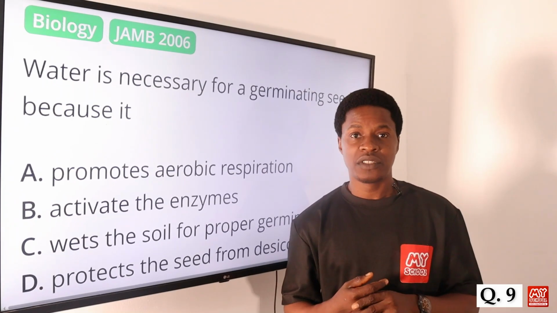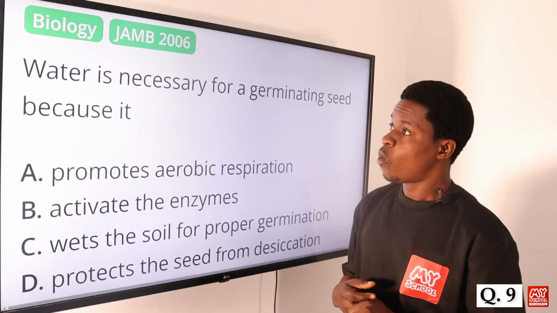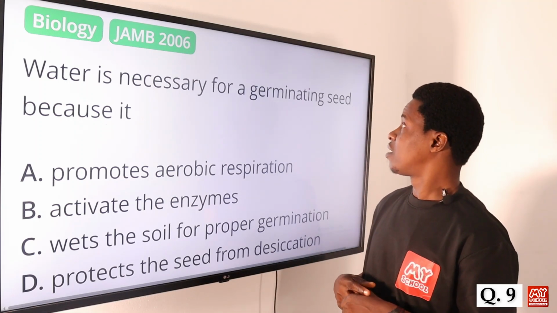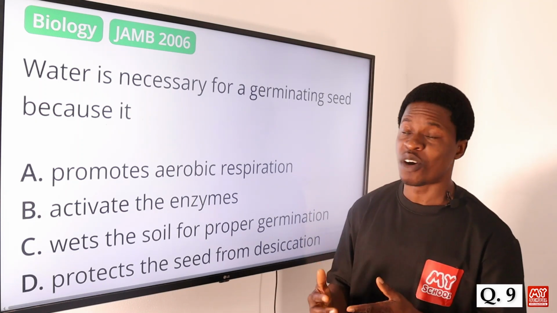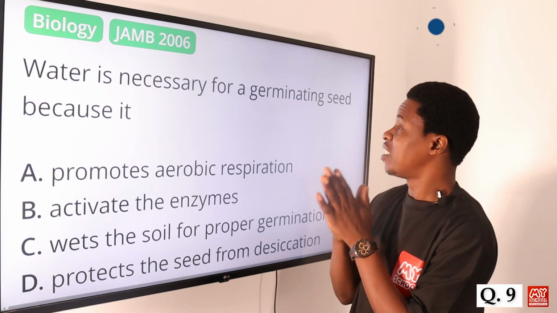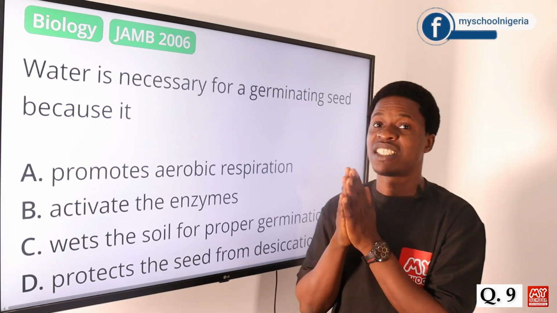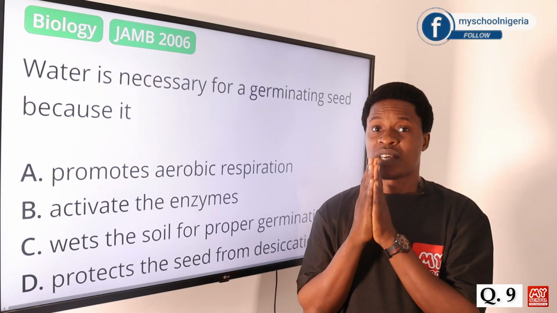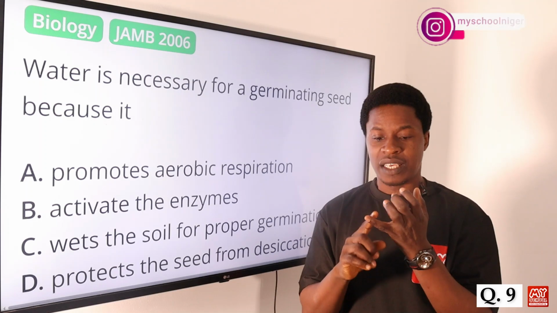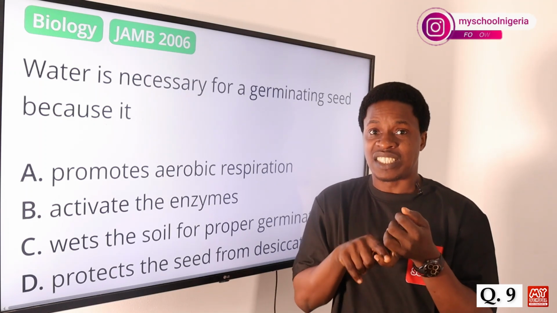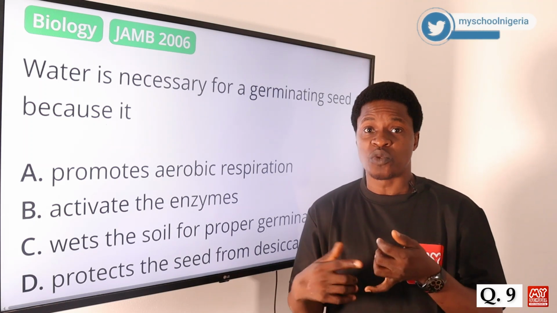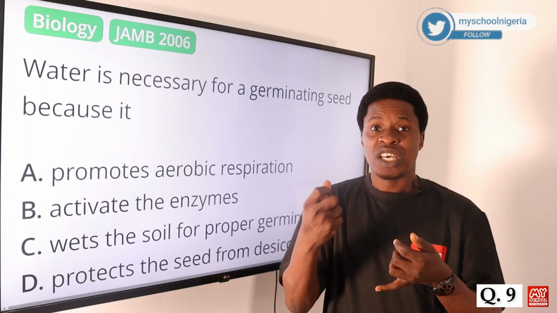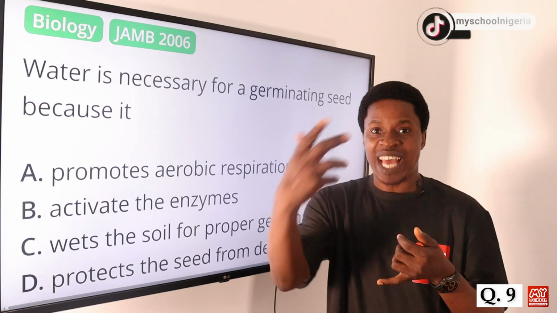Now let's move on to question number 9. Water is necessary for a germinating seed because it what? What's the function of water in a germinating seed? Now, in a germinating seed, water carries out 3 functions. Number 1 is to rehydrate the seed. The seed was dehydrated before, but you bring water to make it wet, to make it moistened. So you rehydrate the seed.